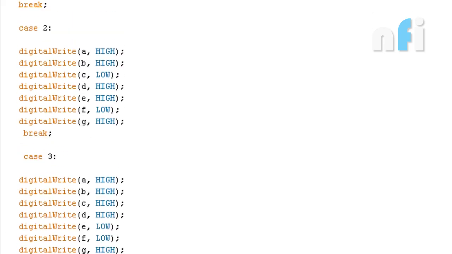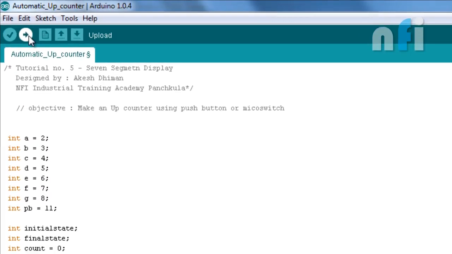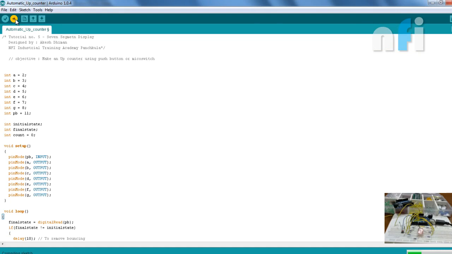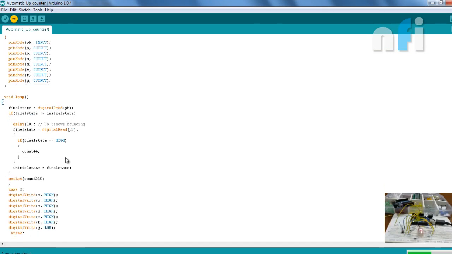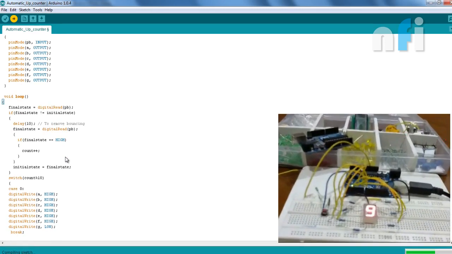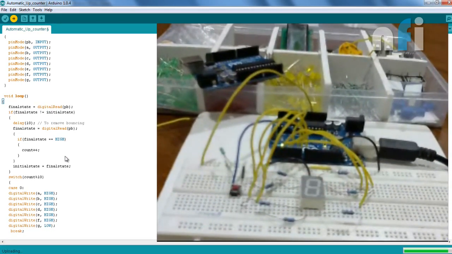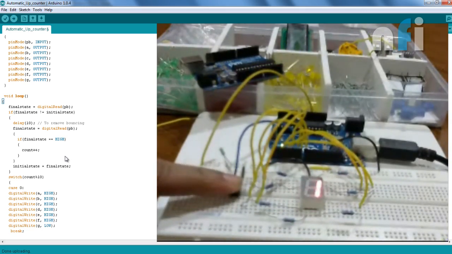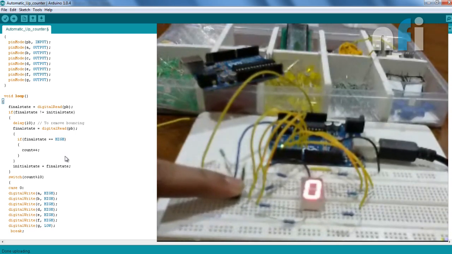So that's all right. Now upload the code to your Arduino board. Now my code is uploaded. 0. If I press the button: 1, 2, 3, 4, 5, 6, 7, 8, 9, 0. That's perfect.